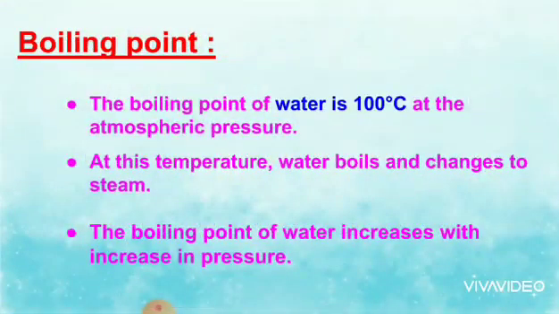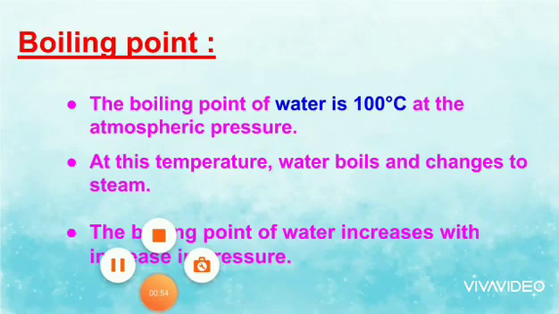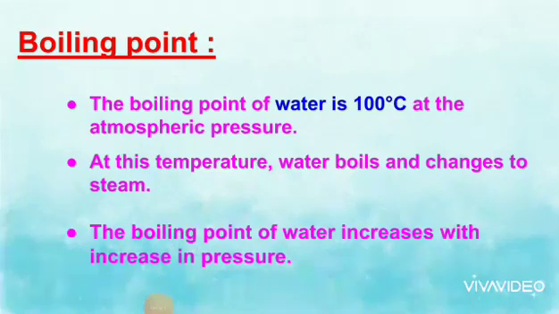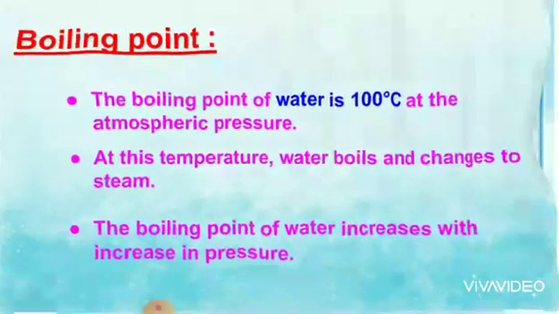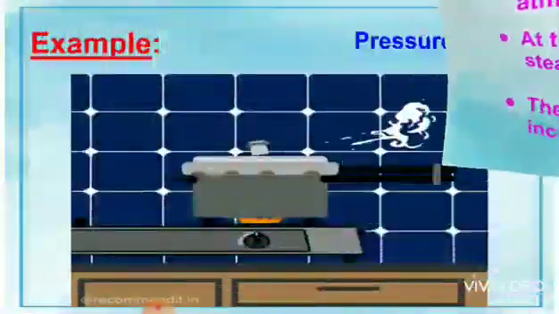Boiling point of water. The boiling point of water is 100 degrees Celsius at atmospheric pressure. At this temperature, water boils and changes to steam. The boiling point of water increases with increase in pressure. So what is the boiling point of water? 100 degrees Celsius. Let us see one example.